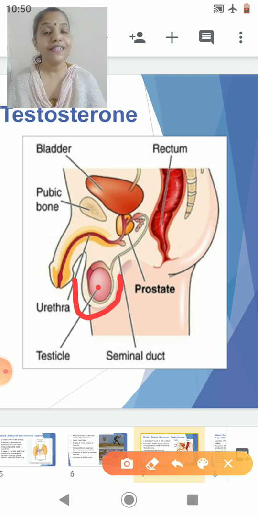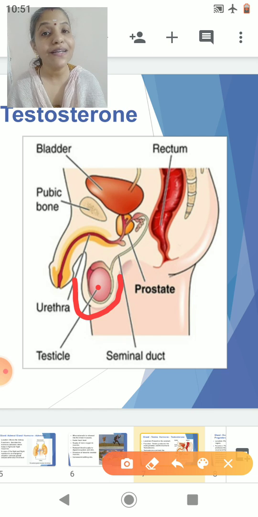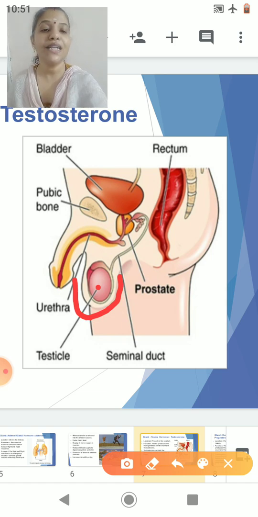Now the testis is responsible for the production of the male hormone called testosterone. More about the other parts of the male reproductive system we will study in the lesson Reproduction in Organisms. Here we are just studying the testis, which is present extra abdominally in a pouch-like structure called the scrotum, and it secretes a male hormone called testosterone. Now let's see the further part.